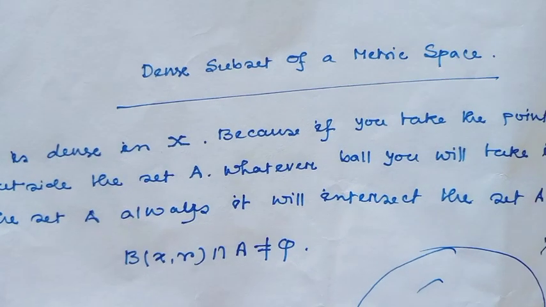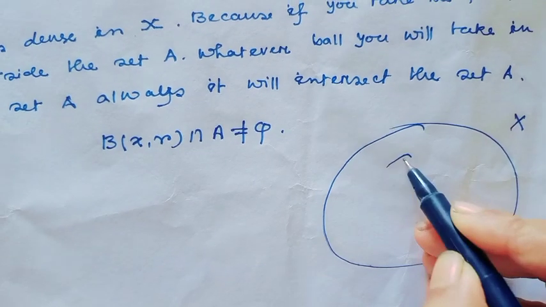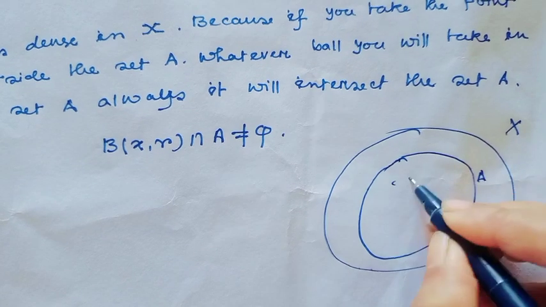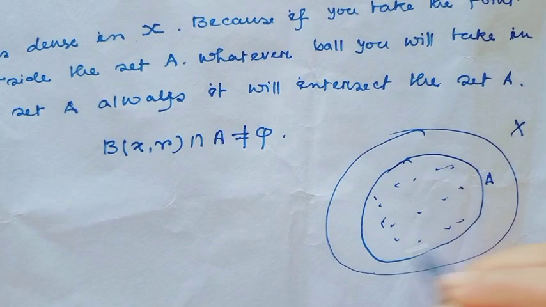Consider the metric space X and a subset A of it.